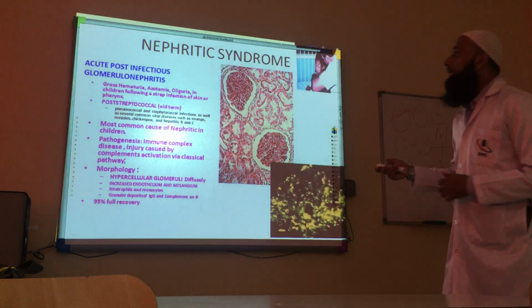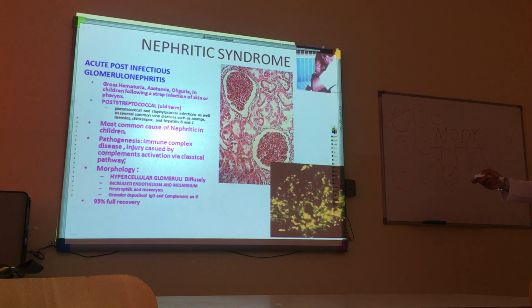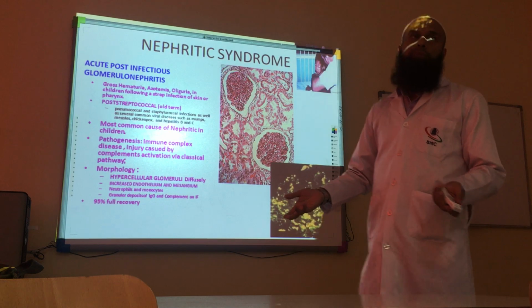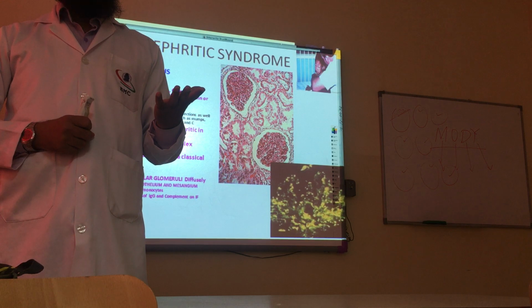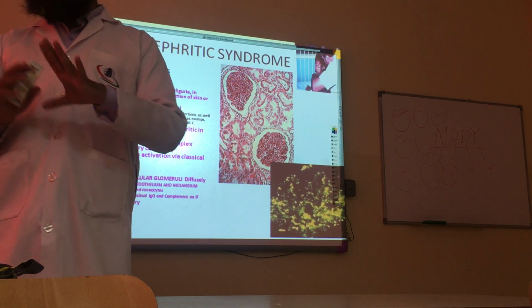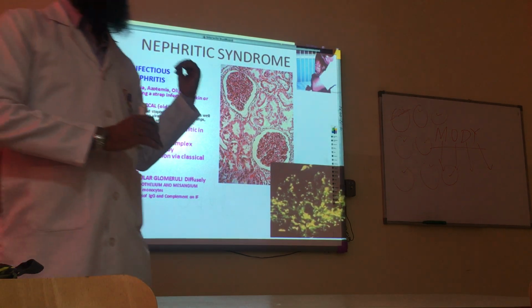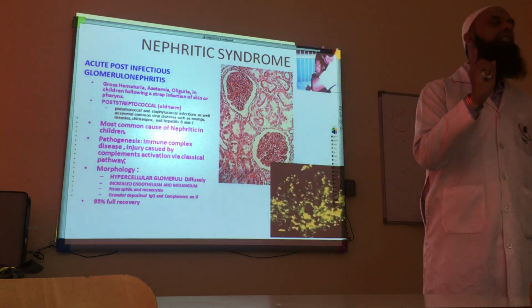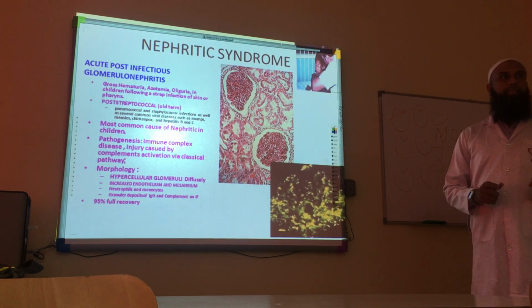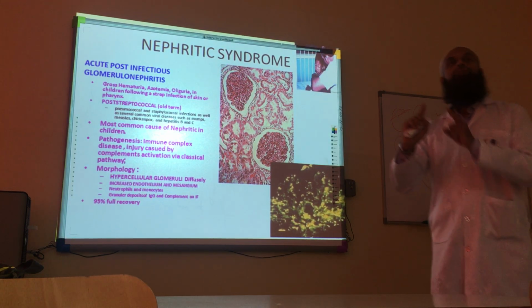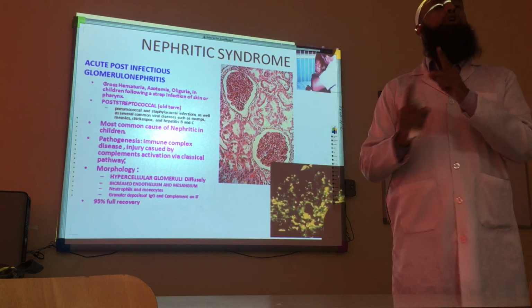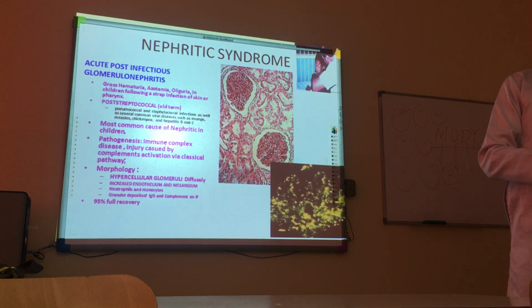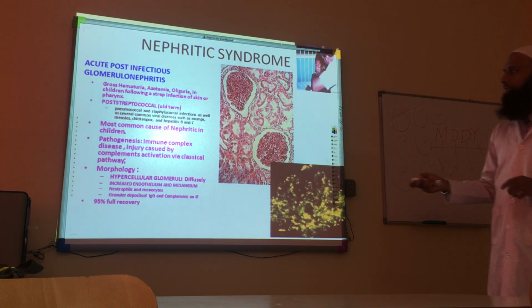Alright, so the most common cause of nephritic syndrome in children, and its pathogenesis. Remember, if we are asked in an exam or anywhere, the most common cause of nephrotic syndrome in children is minimal change disease, and the most common cause of nephritic syndrome in children is acute post-infectious glomerulonephritis. So remember this difference.